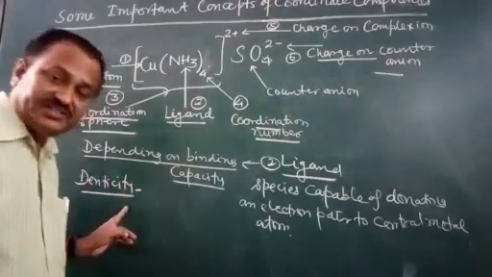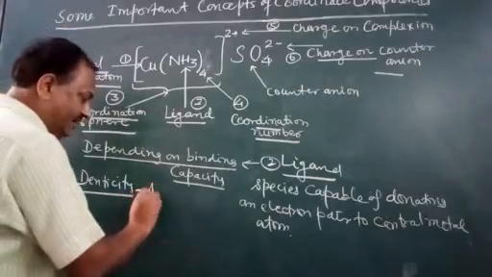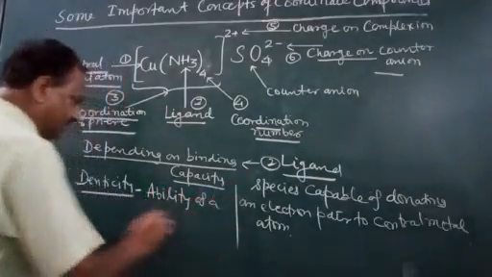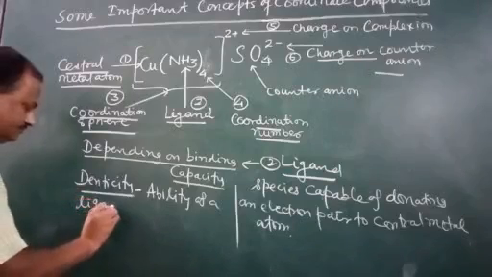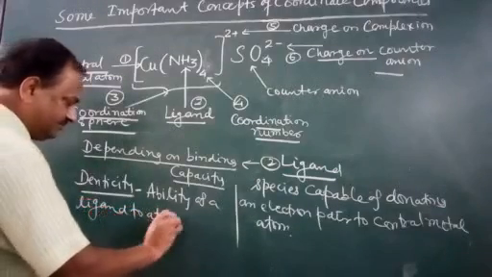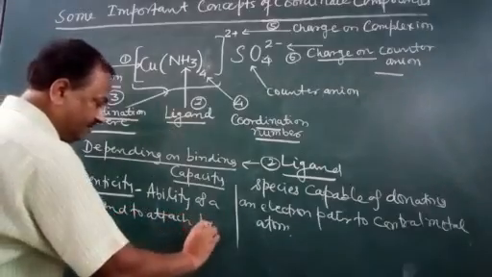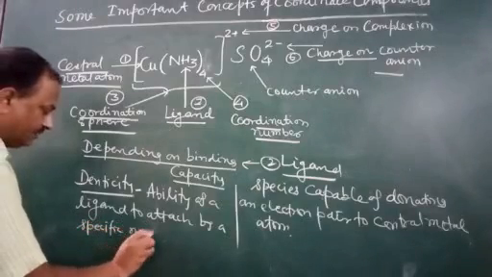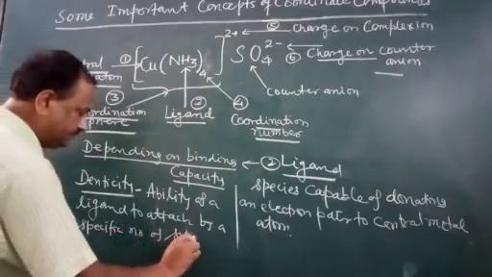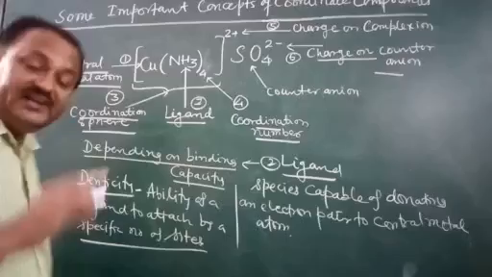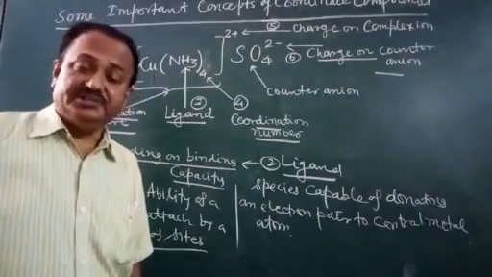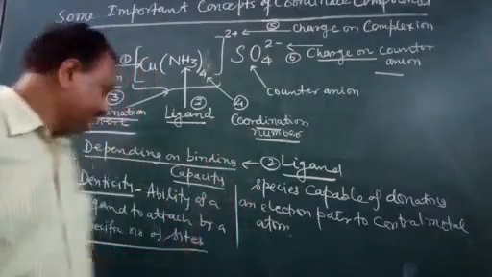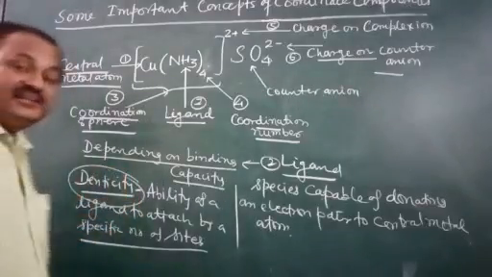Denticity is the ability of a ligand to attach by a specific number of sides, from how many positions a ligand can attach to the central metal atom.